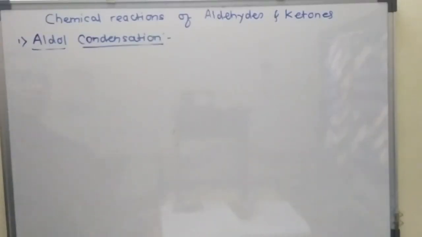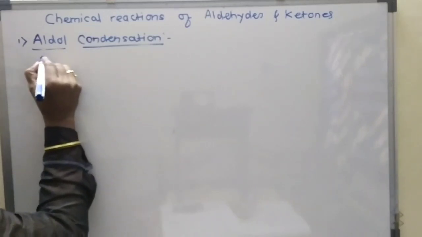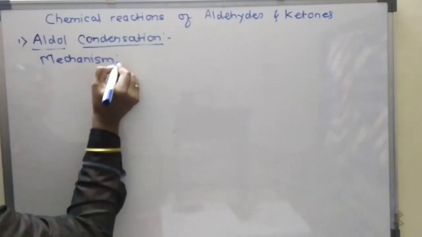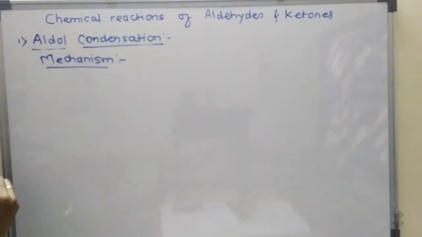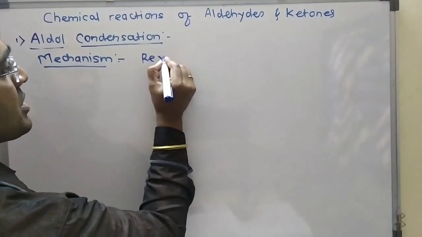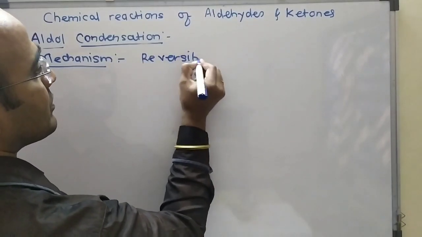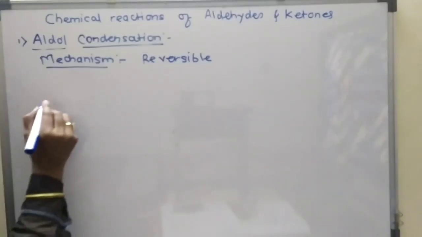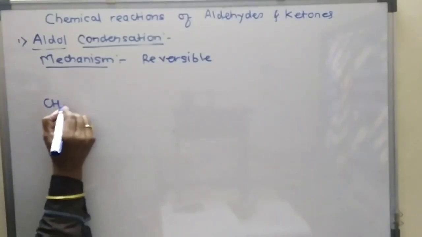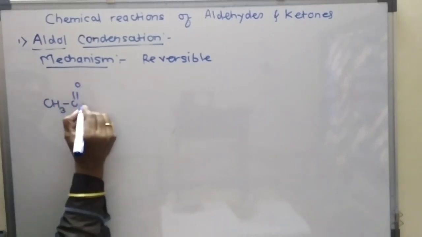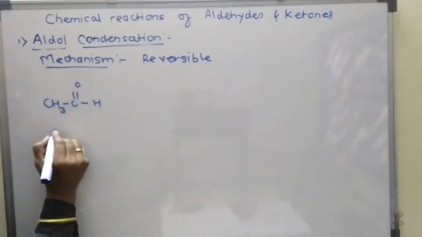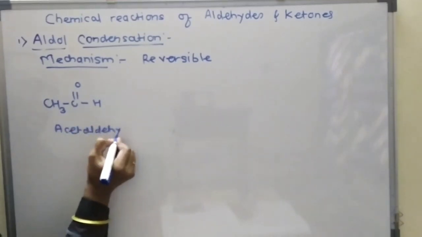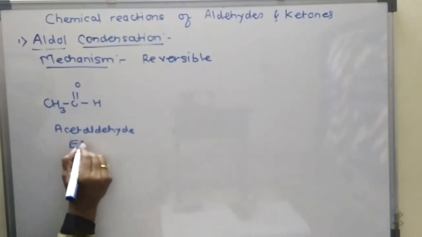Now we will study the mechanism of the aldol condensation reaction. This aldol condensation reaction is a reversible reaction. We have taken the example of acetaldehyde. Here CH3, C double bond O and H. The name for this compound is acetaldehyde or ethanal.